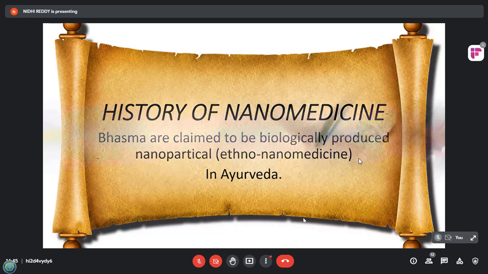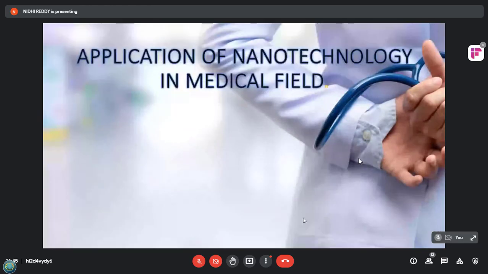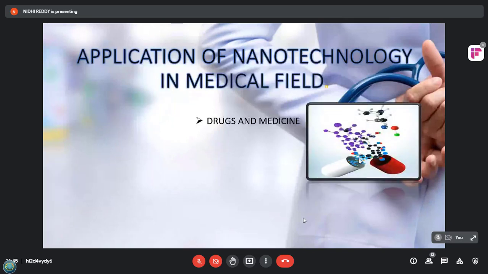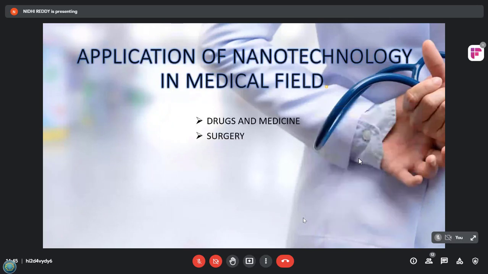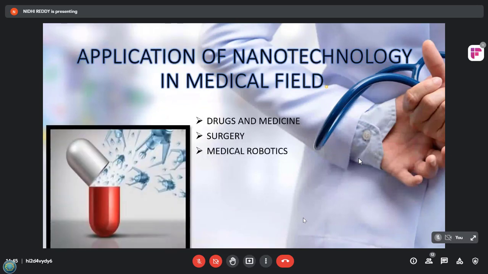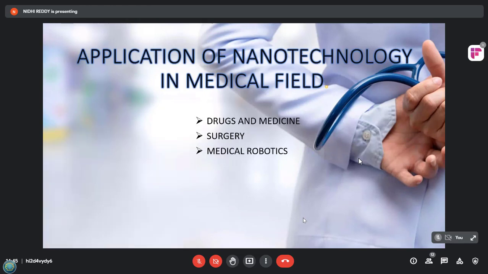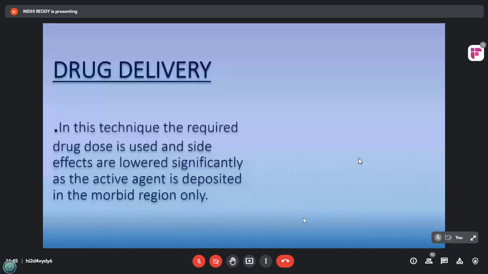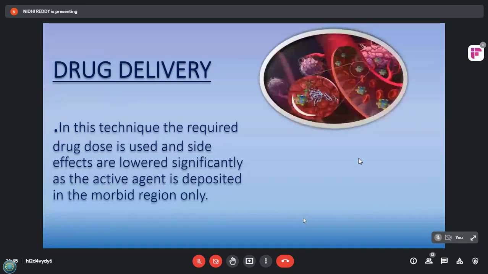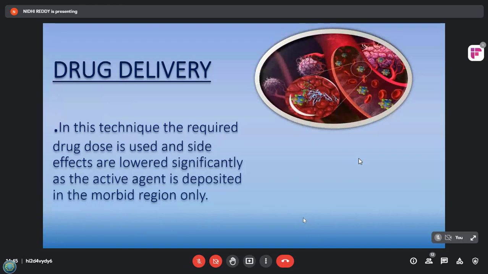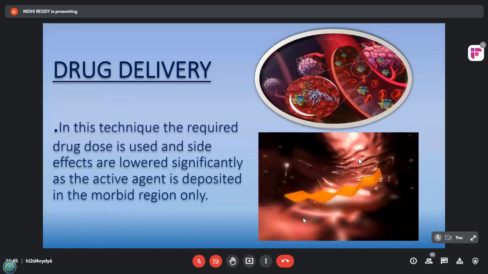So now moving further. So what are the applications of nanotechnology in medical field? First example is it's used in drug delivery and in medicines. Second is surgery, and the third is medical robotics. Medical robots are widely used in medical field. So moving further, use of nanotechnology in drug delivery. In this technique, it requires lower drug doses and has lesser side effects, as the active agent is deposited on the morbid region only.